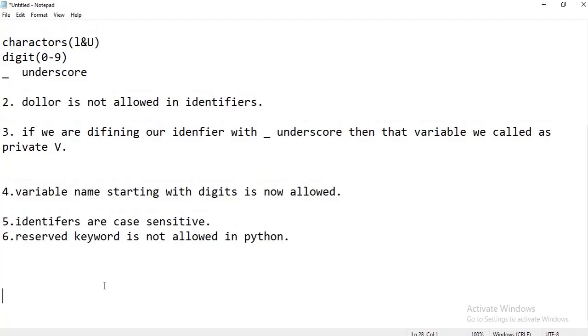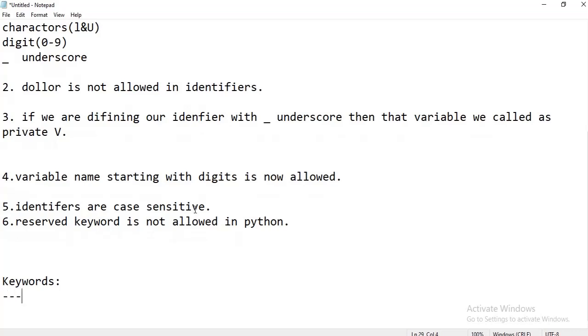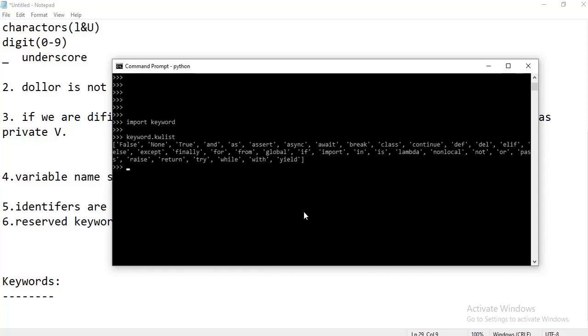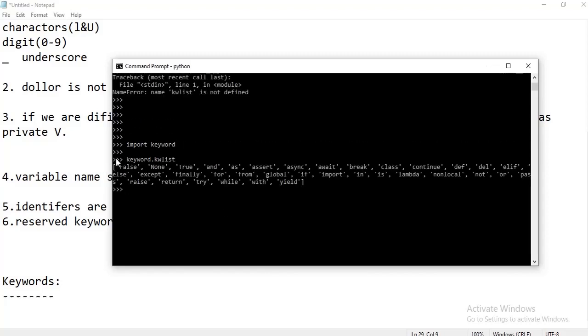So what are the keywords already present in Python? We are going to see that. Just go to your Python console. First we need to import a module called keyword. Then we use keyword.kwlist, and this will show what keywords are present in Python.